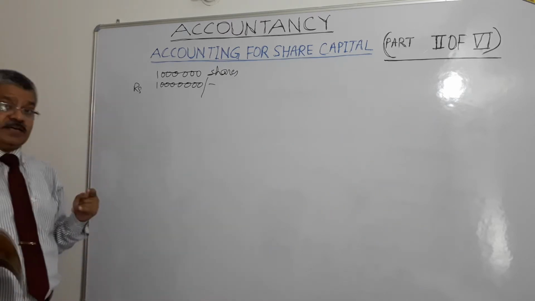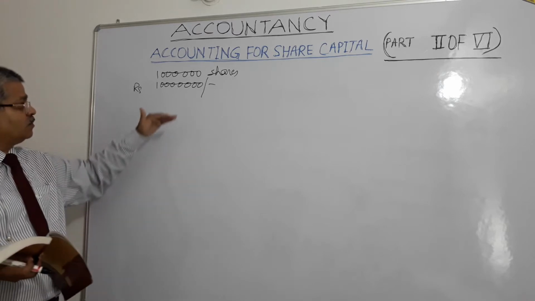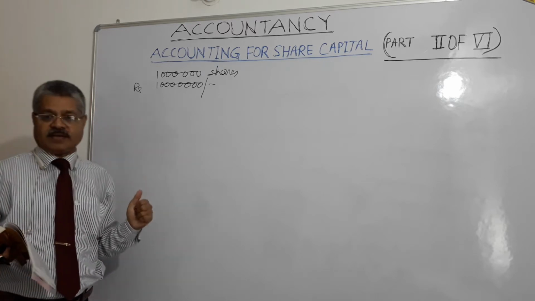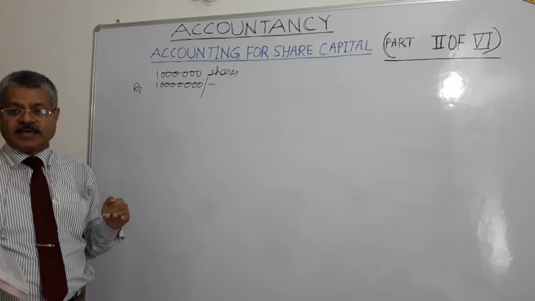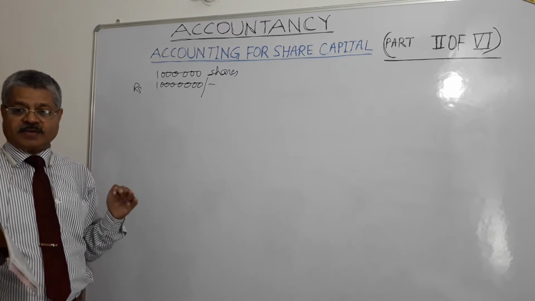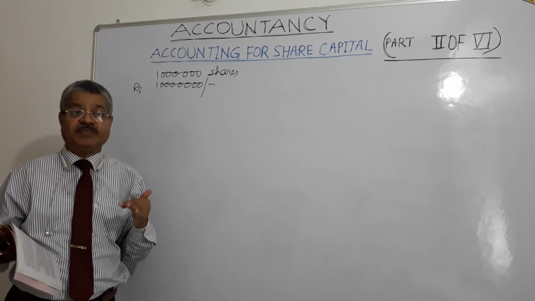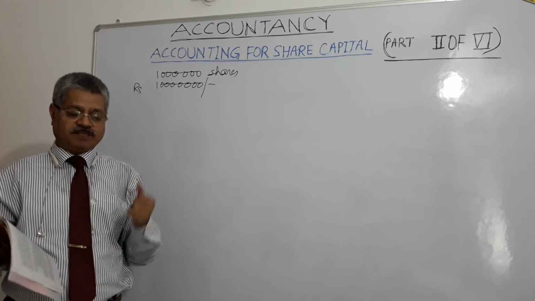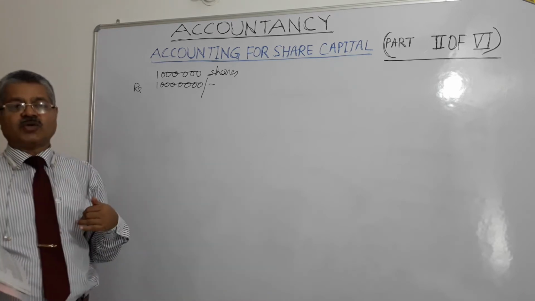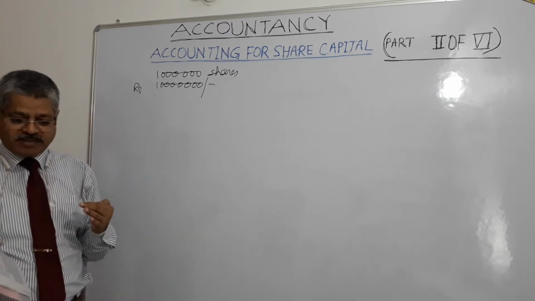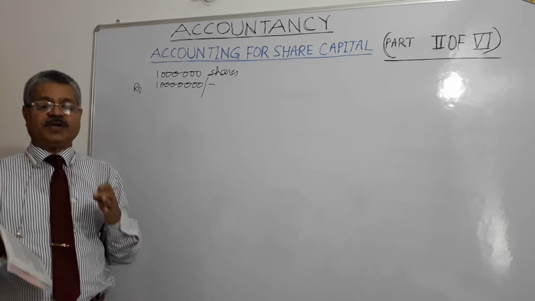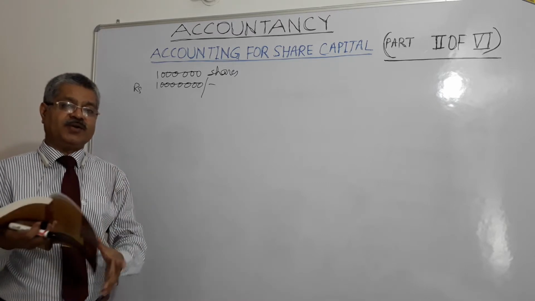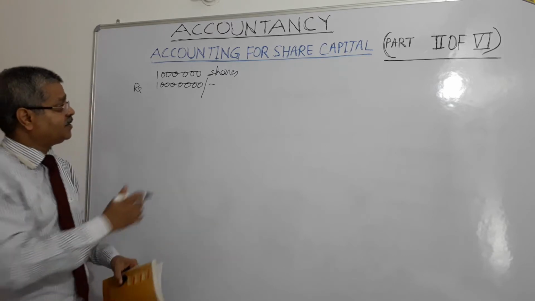So what are preference shares? One category is preference share, other is equity or ordinary share. Preference share carries preferential right to dividend. We get periodic dividend from the company in which we have invested and bought shares of this company. Preference share carries preferential right to dividend to be paid before any dividend is paid to equity shareholders, right?